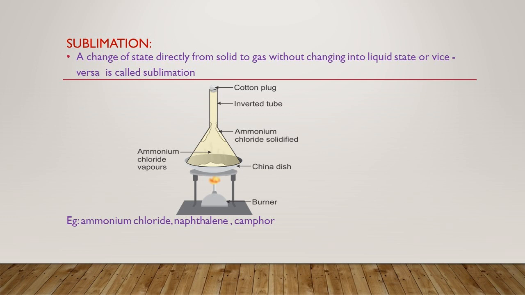Stop heating and cool down the apparatus. We will observe that fine powder of ammonium chloride gets converted back to the solid state on cooling and settles on the walls of the glass funnel. This process is called sublimation.